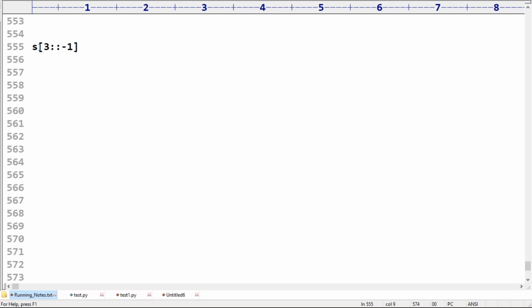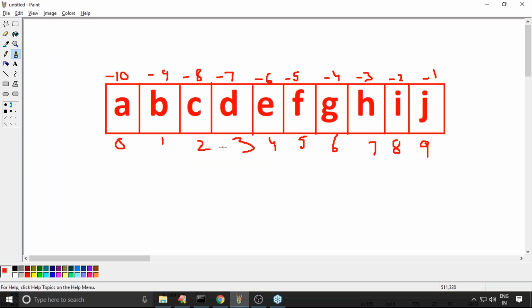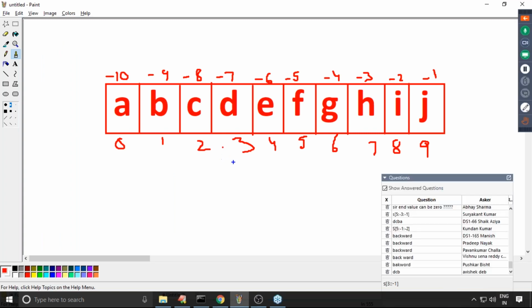Remember I told you. Sir, s[3:-1], someone asked about this one. Is it forward direction or backward direction? Please confirm. Backward direction. So from the third index to the end, we didn't specify, so until the last we are required to consider.